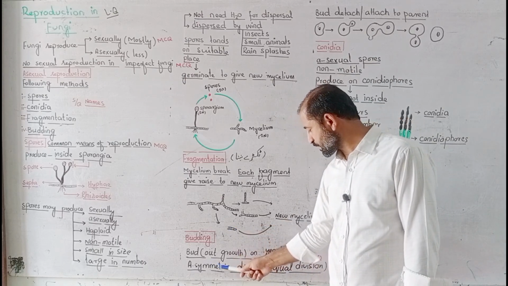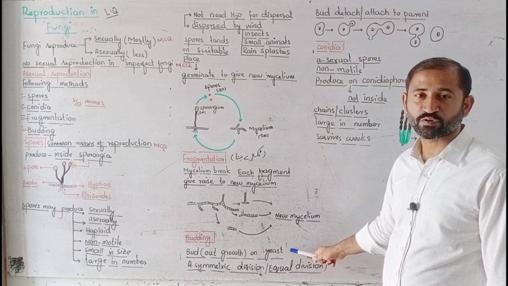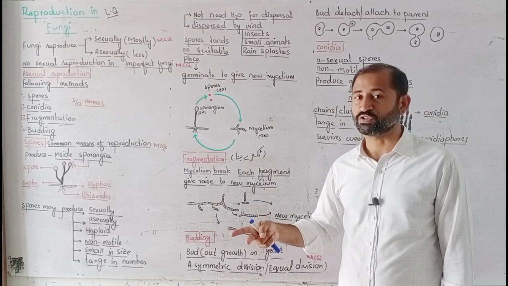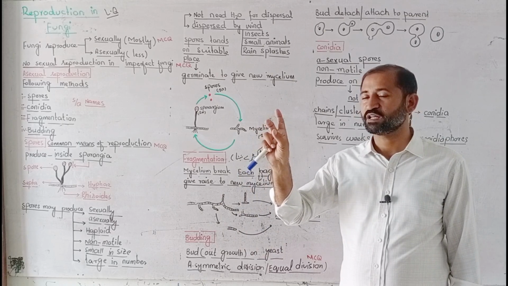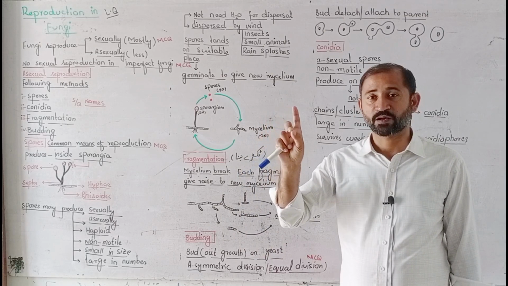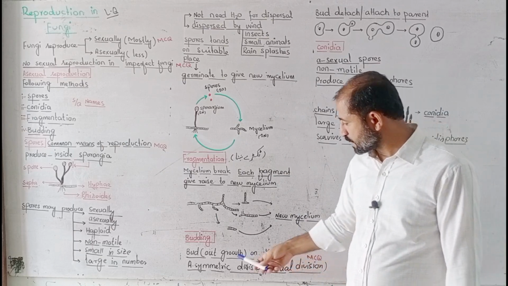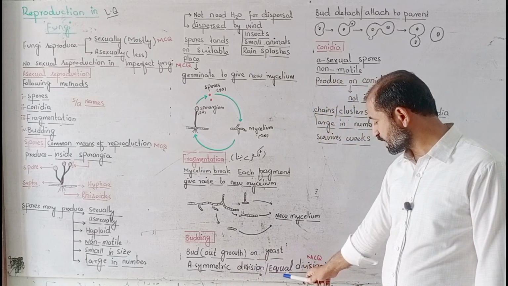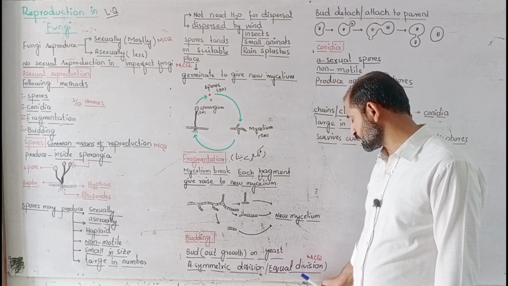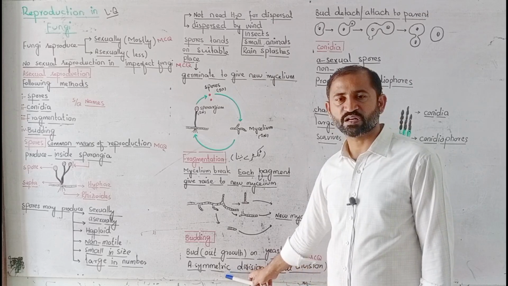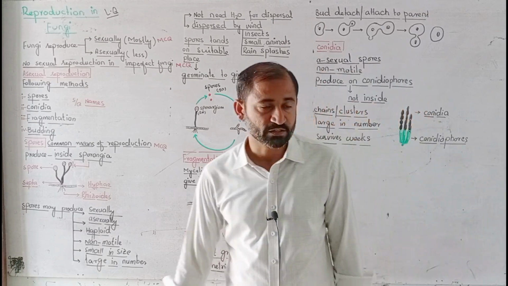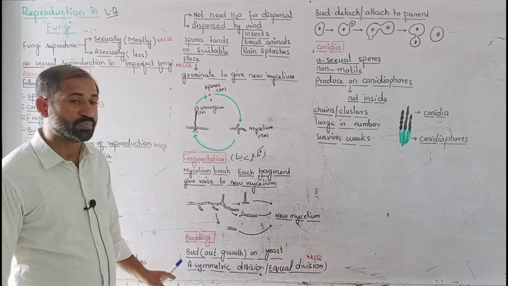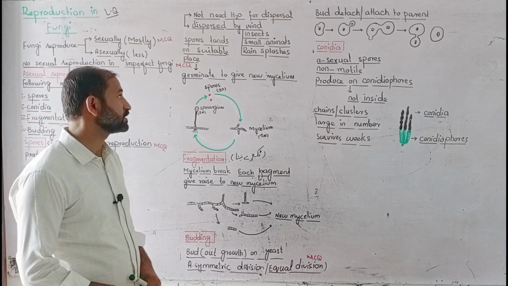So in budding, the bud is an outgrowth on the yeast. That process is seen in yeast, and there are two unique features about yeast. Yeast is non-hyphal, and yeast is a unicellular fungus. So asymmetric division, that one is an MCQ, or equal division. It means that in budding, both asymmetric, meaning unequal, and equal divisions may occur. That one is an MCQ, that asymmetric division occurs in budding, not in any other type of reproduction.